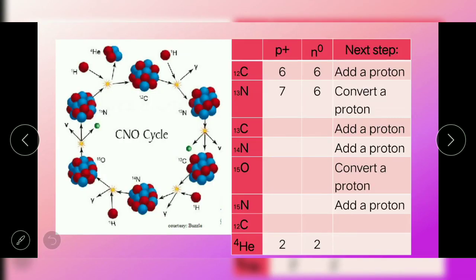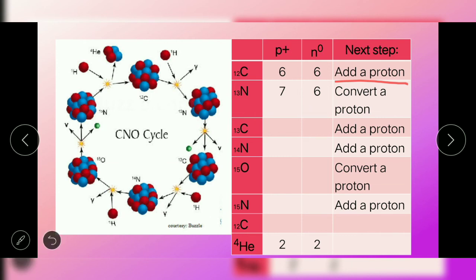Let's expand our understanding of the CNO cycle. CNO cycle ang tawag sa process na ito because we started from carbon-12 as our catalyst in converting hydrogen into helium. Carbon-12 has 6 protons and 6 neutrons. The next step is the addition of a proton. A proton was added into carbon-12, so there will be 7 protons and 6 neutrons. 7 is the atomic number of the element nitrogen, and the mass is 13 because 7 protons plus 6 neutrons will give us 13.